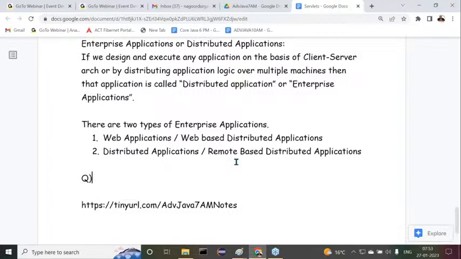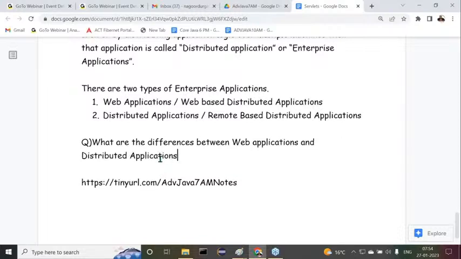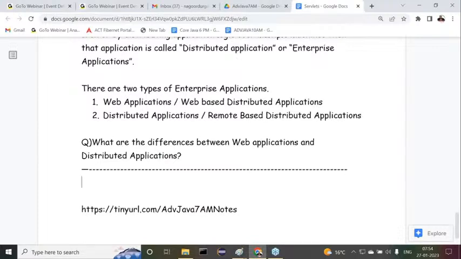Right. Now we have an important interview question here. From this point onwards, our deviation is very much clear. Try to put more concentration. Before this, in the common introduction, standalone applications you understood one or two times. But from this point onwards, we have to go for some deviation. Now try to understand it clearly. Now the question is: what are the differences between web applications and distributed applications?